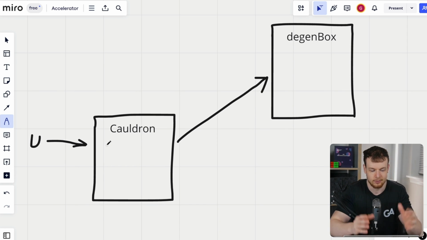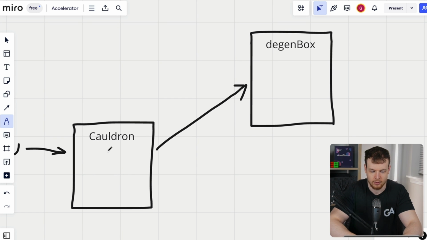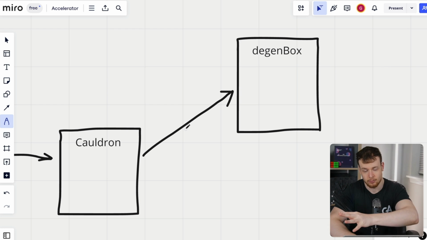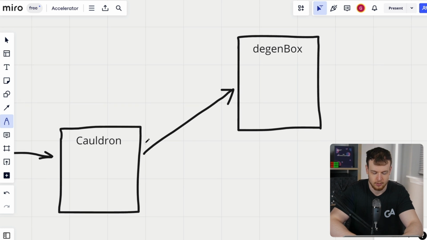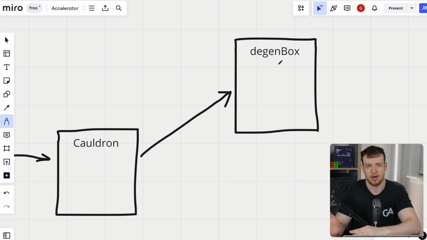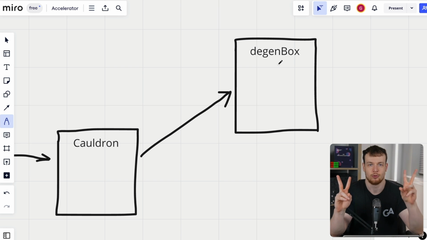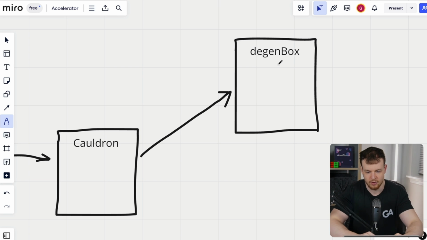You can call a deposit collateral function on the cauldron contract, and then the cauldron will send those collateral tokens to the degen box. So we'll deposit into the degen box and we'll get some collateral token shares from the degen box.